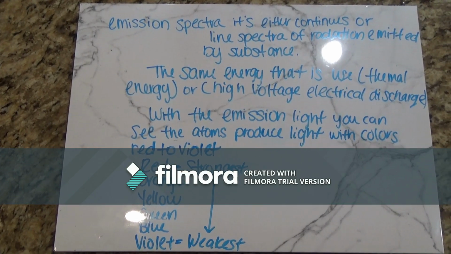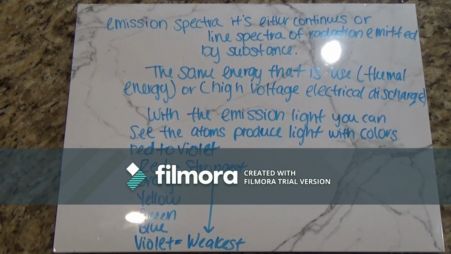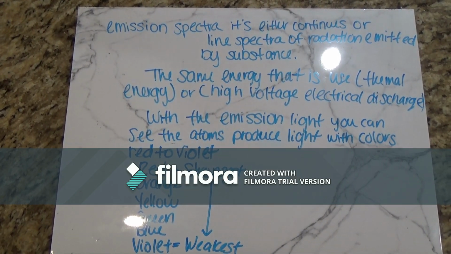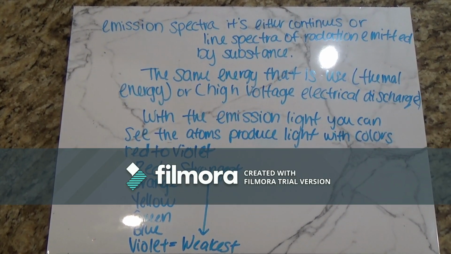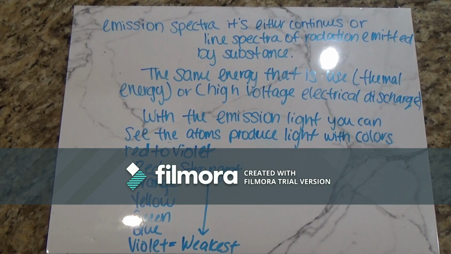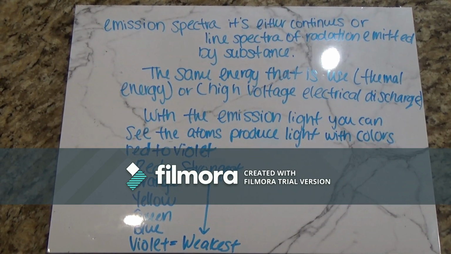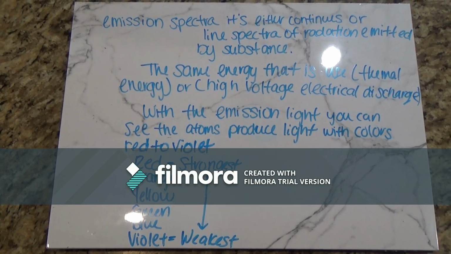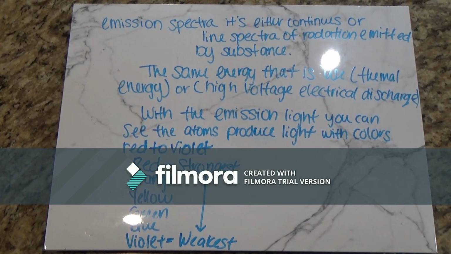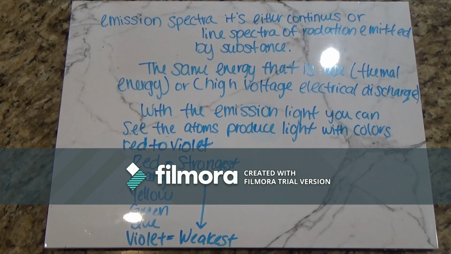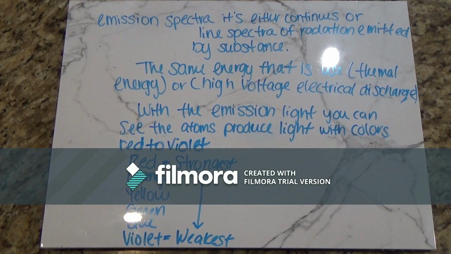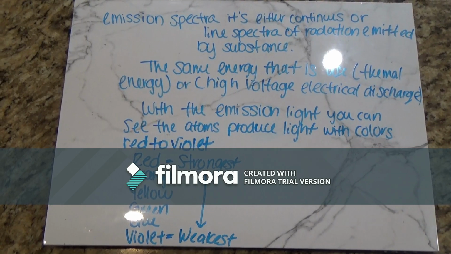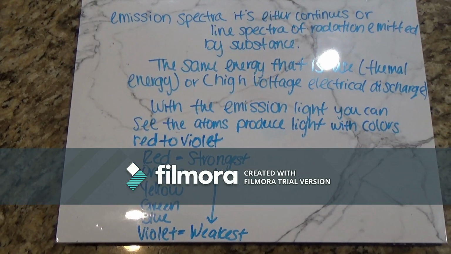Emission spectrum: it's either a continuous or line spectrum of radiation emitted by a substance, supplied with energy such as thermal energy or a high voltage electrical discharge. With the emission light, you can see the atoms produce light with colors from red to violet, red being the strongest, and then it goes down to orange, then yellow, green, blue, and violet, which would be the weakest.